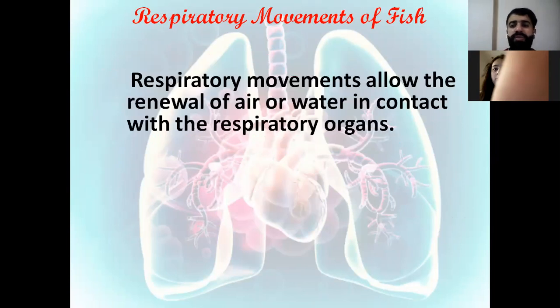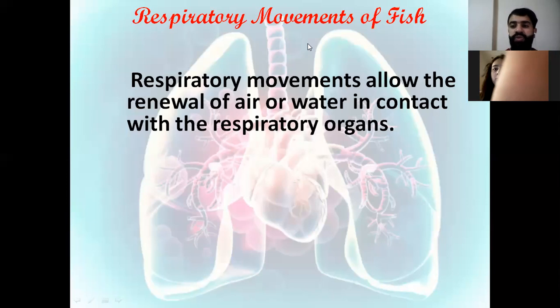So the respiratory movements, inhalation and exhalation, allow the renewal of the air and water in contact with the respiratory organ. What does this mean? This means that we have different gases that enter or leave the lungs or the trachea or the gills.